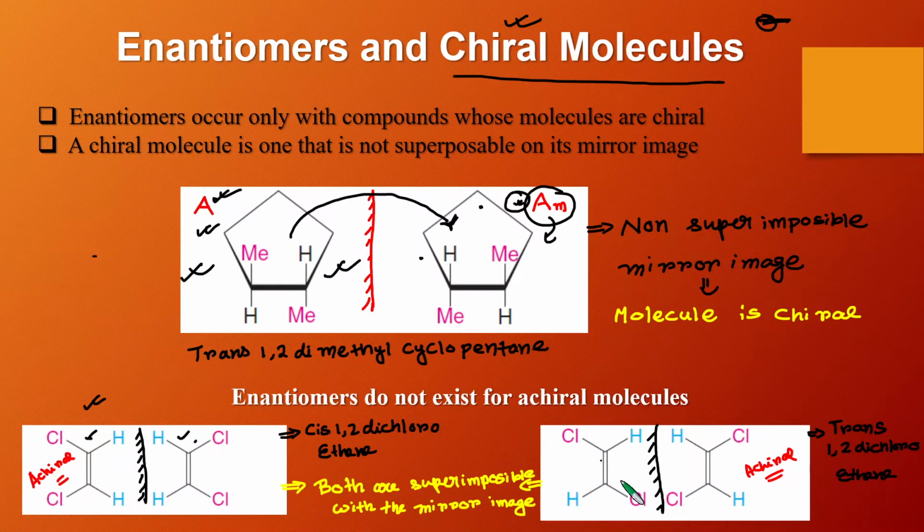So the criterion of non-superimposability is not satisfied here. So these types of achiral molecules do not have any enantiomer, because enantiomers only occur for molecules having a non-superimposable mirror image. I hope that you get my point.